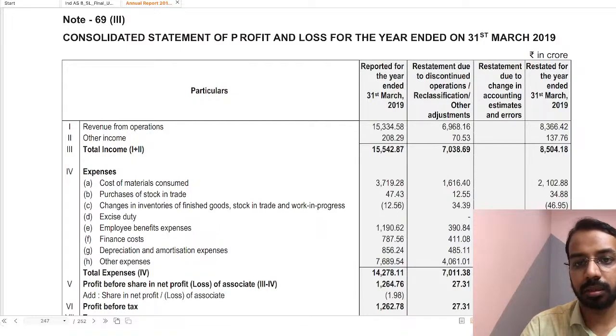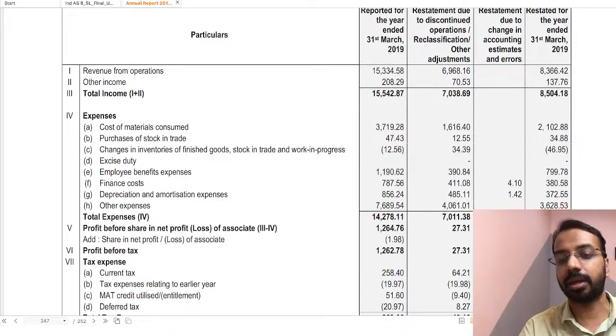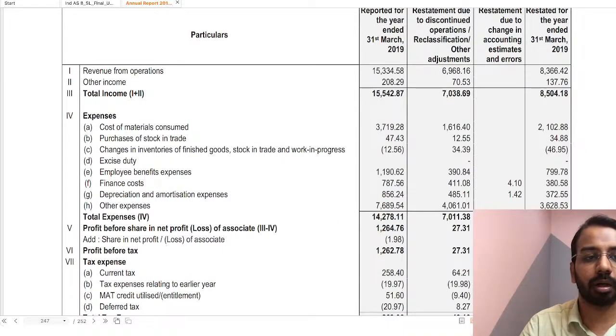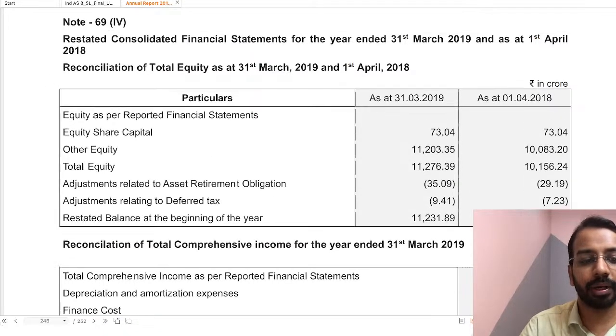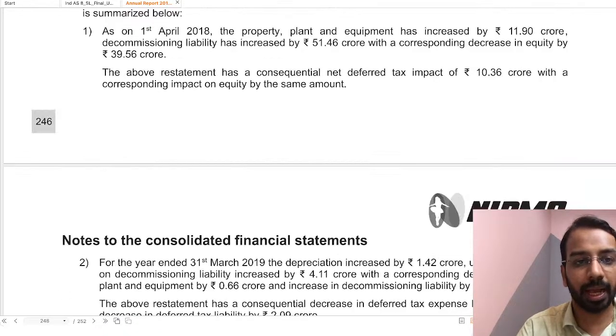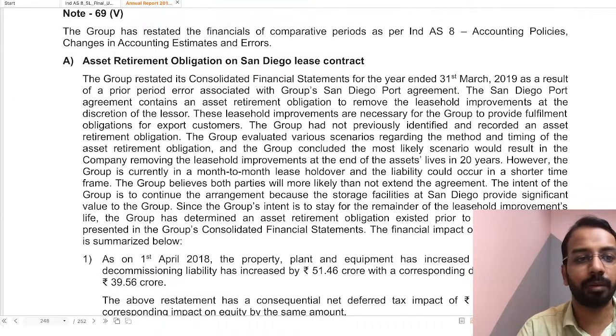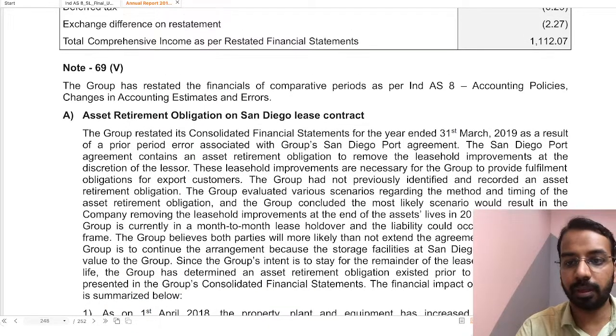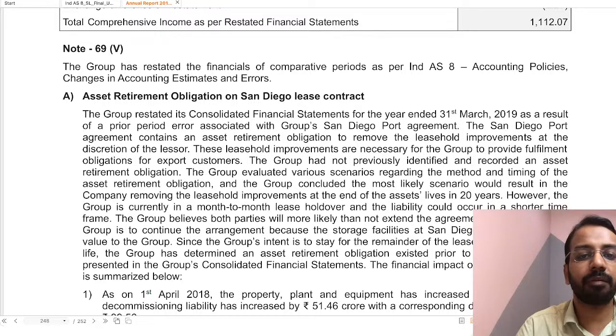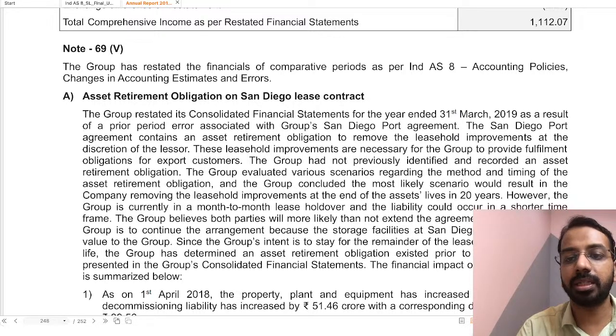They have shown for the previous period what the amount is, what the restatement due to the changes in error is, and what the restated amount is as of 19. So this kind of reporting is done when it comes to errors. And here you see, I hope it's visible. Yeah, it's visible. The group has restated the financials of the comparative periods as per Ind AS 8 Accounting Policies, Changes in Accounting Estimates and Errors.